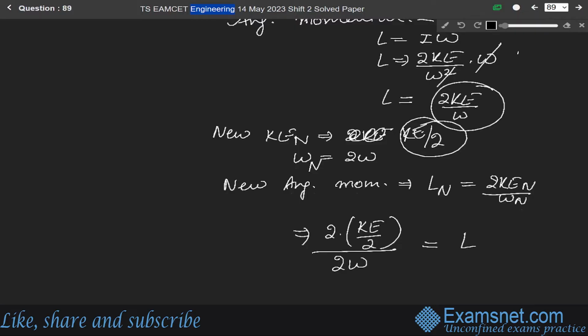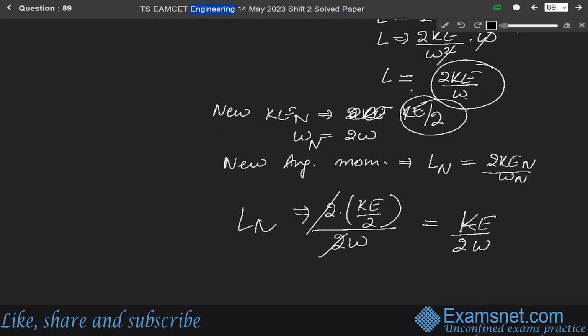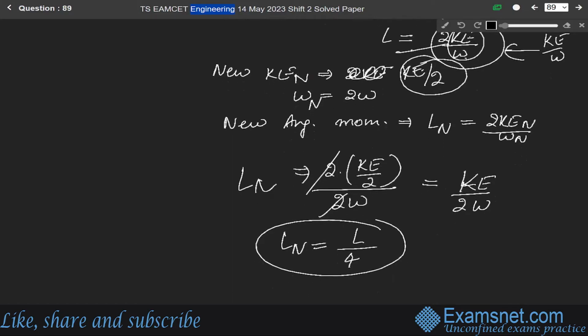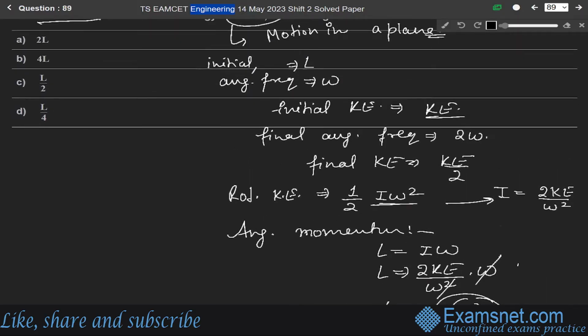So solving it, the 2 cancels. We get Ke over 2 omega. Since L is 2Ke by omega and Ln is Ke over 2 omega, in place of Ke by omega we can write L by 2. From this we can write Ke by omega equal to L by 2. So Ln will be equal to L by 4, which means the previous angular momentum divided by 4. So the new angular momentum will be L by 4. That is option D, the correct answer.